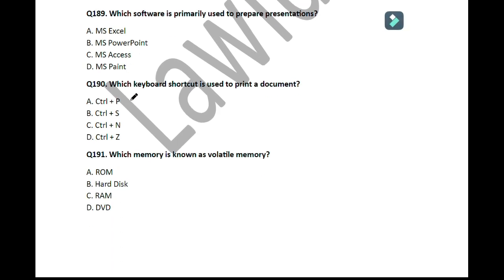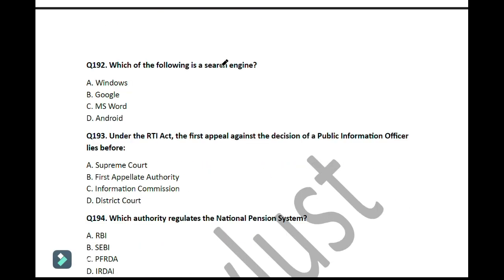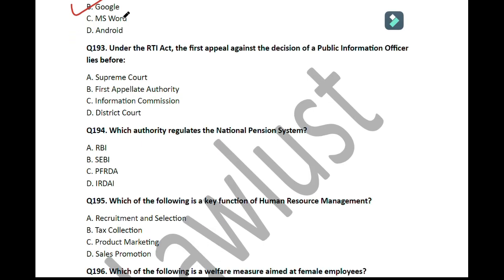So move on to the next question. Question number 189. Which software is primarily used to prepare presentations? So here the correct answer is PowerPoint. So move on to the next question. Question number 190. Which keyboard shortcut is used to print a document? So here the correct answer is Control P. Move on to the next question. Question number 191. Which memory is known as volatile memory? So here the correct answer is RAM. So move on to the next question. Question number 192. Which of the following is a search engine? So here the correct answer is Google.